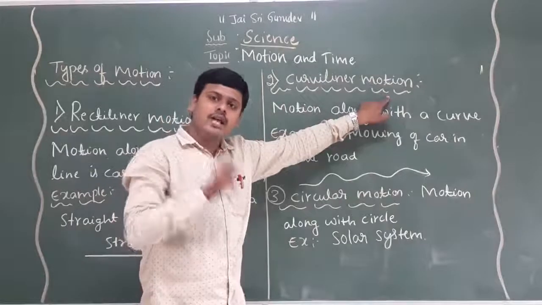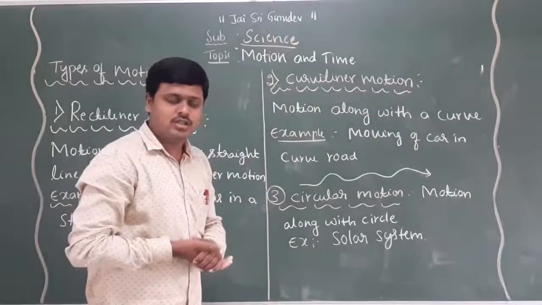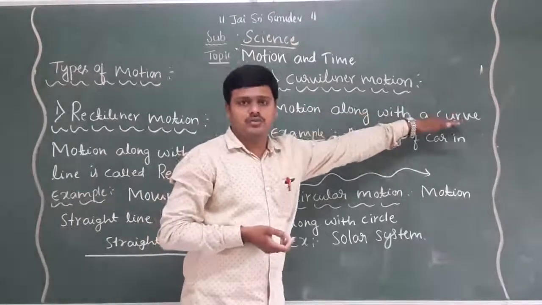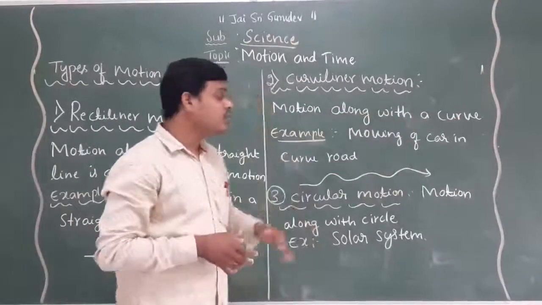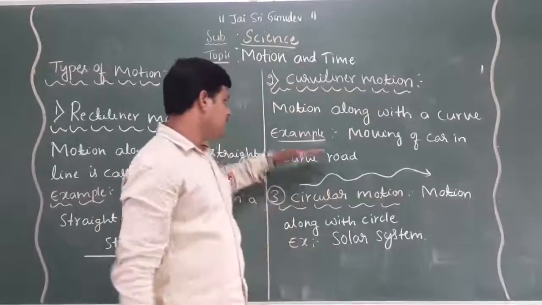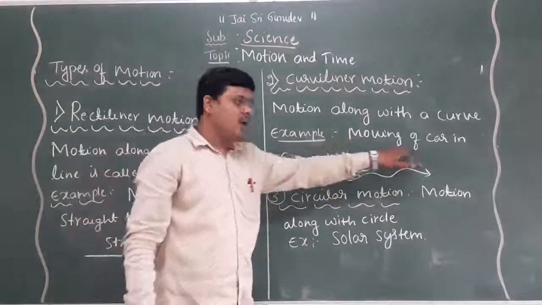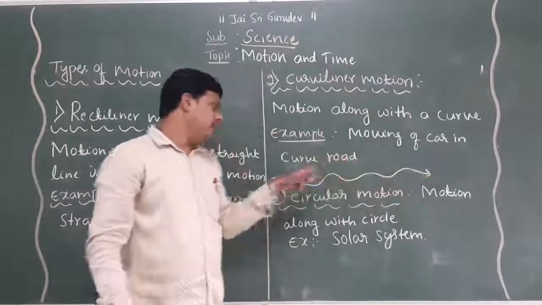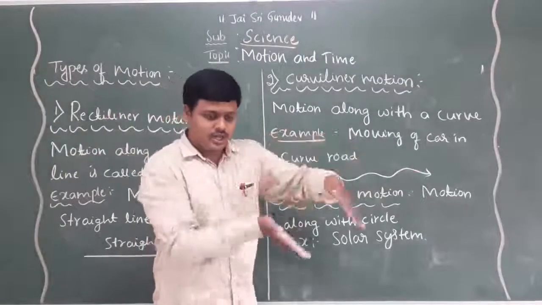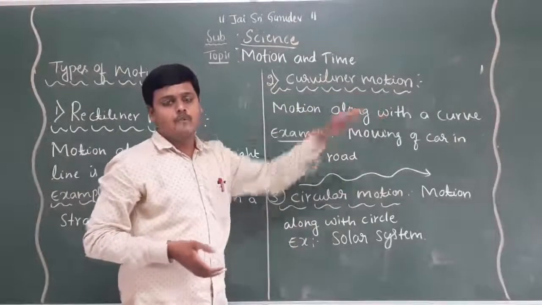So can you tell me what curvilinear motion is? The motion along a curve, that is what we call curvilinear motion. The best example is a car moving on a curved road.